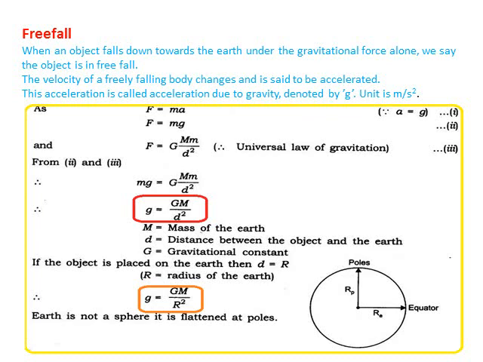The earth is not a perfect sphere, but a flattened spherical body. This we all know. So we got the equation for the value of g, and from this we can calculate the value of g, and you all know that the value of g is 9.8 meters per second square.